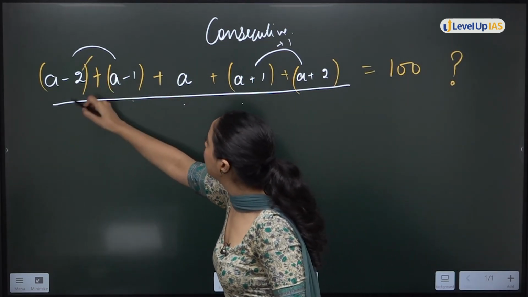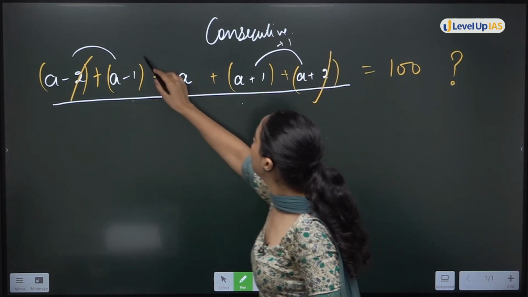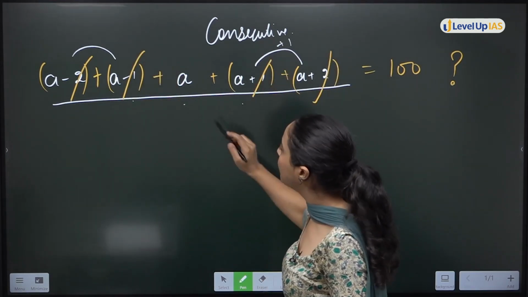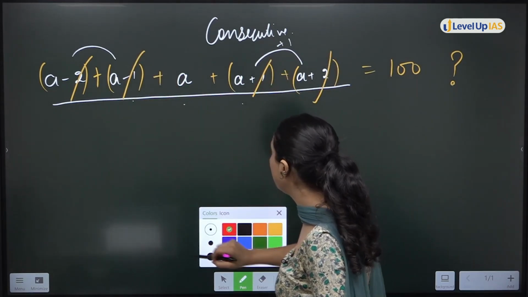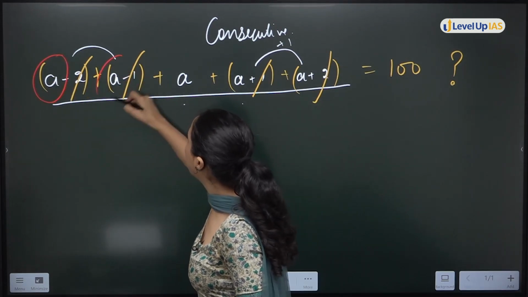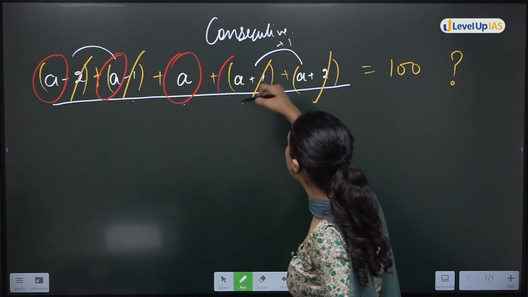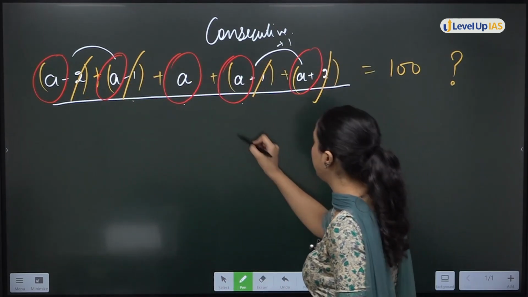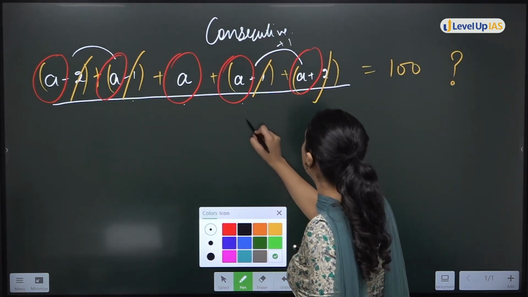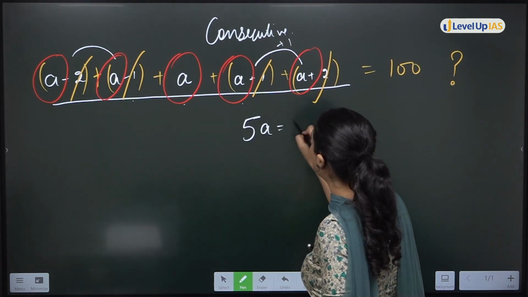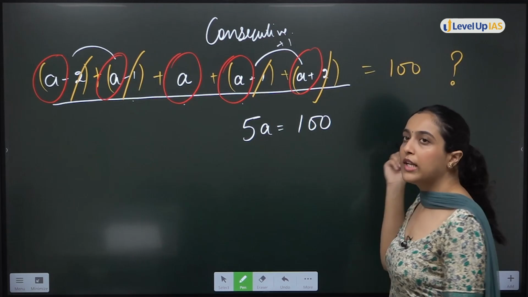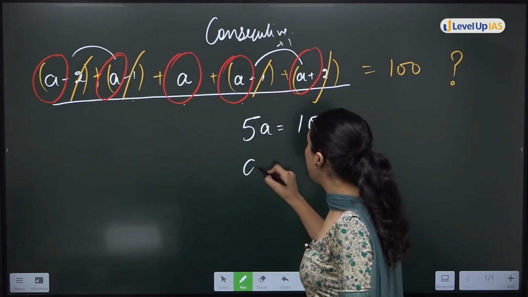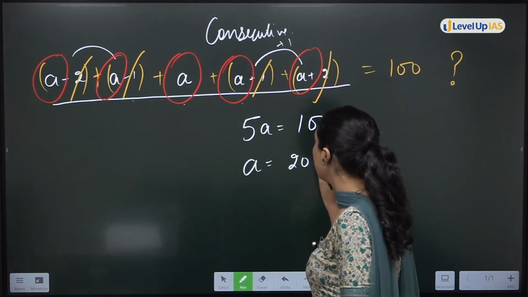A minus 2, minus 2 plus 2, minus 1 plus 1. What are you left with? You are left with A, A, A, A and A, 5 times. So this means 5A is equal to 100. This is what I will get. This means A is equal to 20.